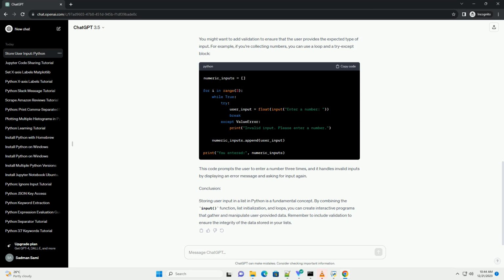Conclusion. Storing user input in a list in Python is a fundamental concept. By combining the input function, list initialization, and loops, you can create interactive programs that gather and manipulate user-provided data. Remember to include validation to ensure the integrity of the data stored in your lists.